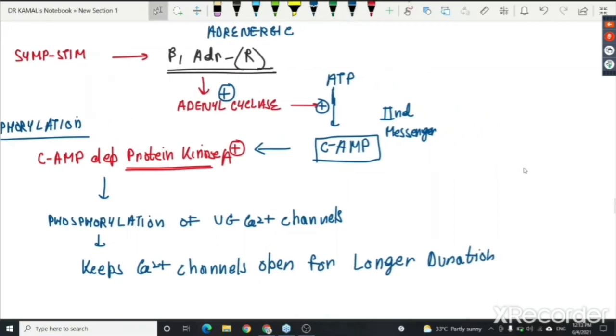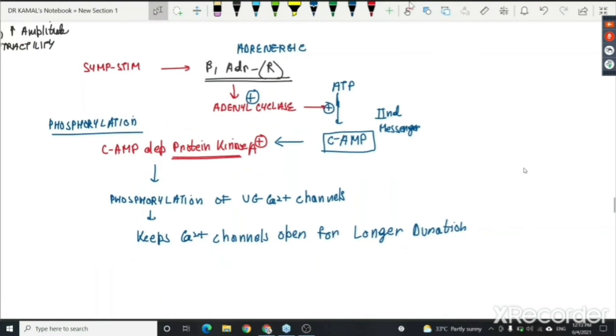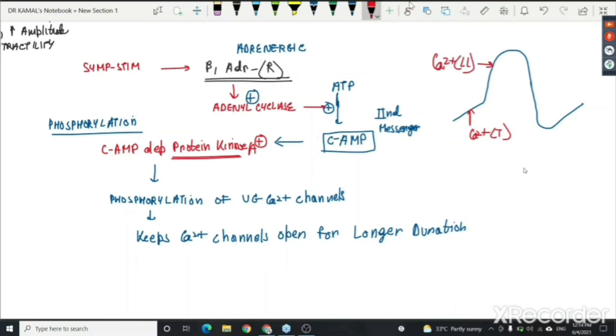I hope you can recall where I was needing the calcium in the pacemaker potential. Remember, I needed calcium here, calcium T, and I needed calcium here, which was my calcium long lasting. So there were two places where calcium was being needed. Once I do phosphorylation of the calcium channels, there would be increased time for which the calcium channels will remain open, the transient and the long lasting.